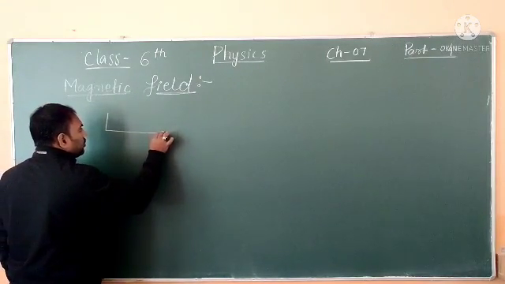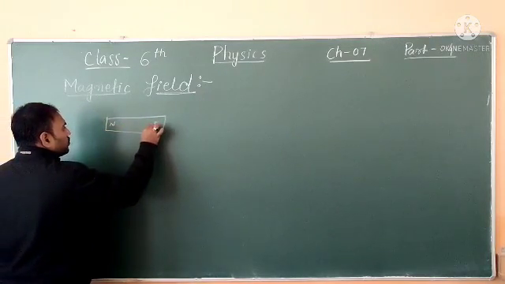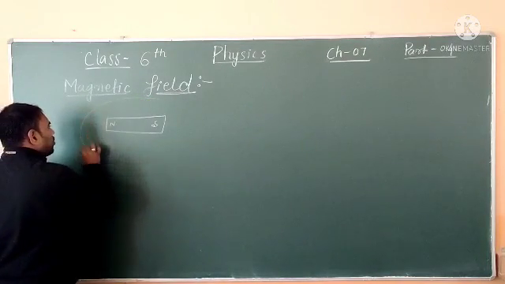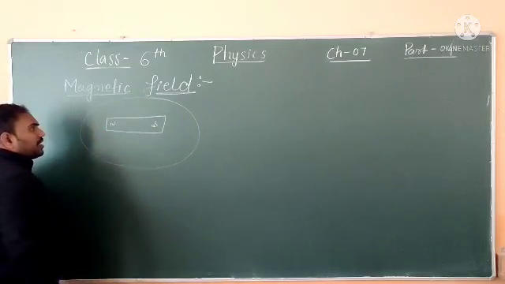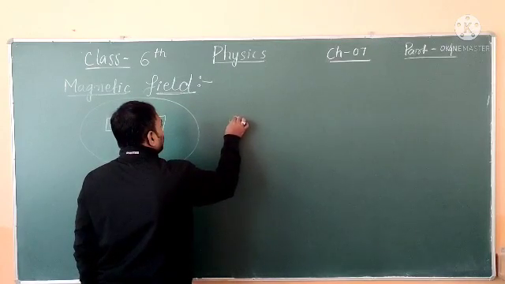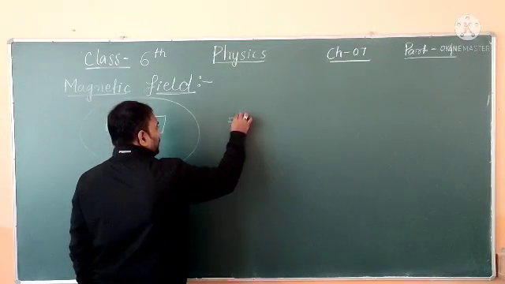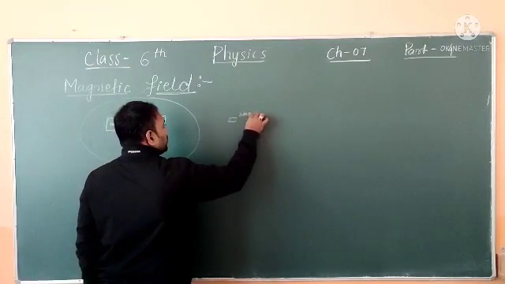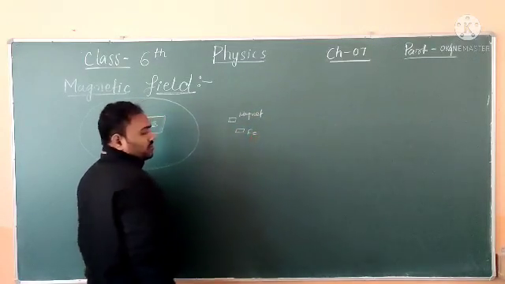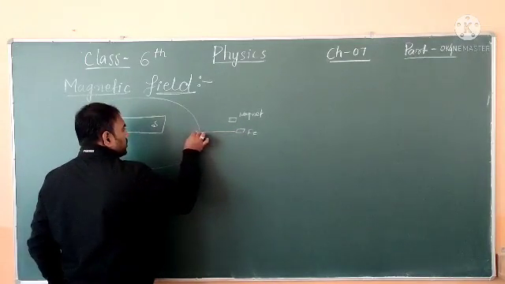I hope you get it. Meaning, if you are placing a bar magnet, there will be a north pole and a south pole of the magnet. Some space, some region around this magnet, where another magnet or any magnetic substance, like a magnet or an iron piece, Fe, is made closer to this field.